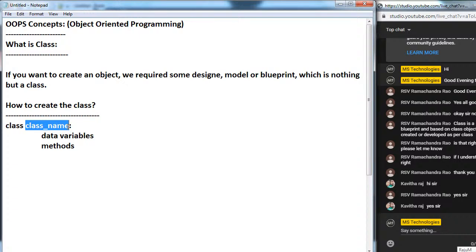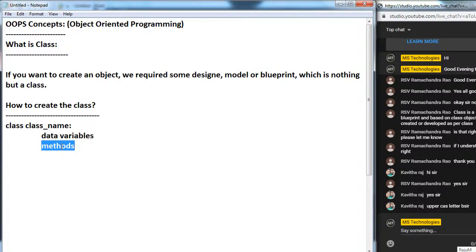Even if you take a lowercase letter, it won't raise any error, but for naming standards we have to follow some conventions. So that's why the class name should start with an uppercase letter. Inside the class, we can take variables and methods also. Like this, we have to define a class.